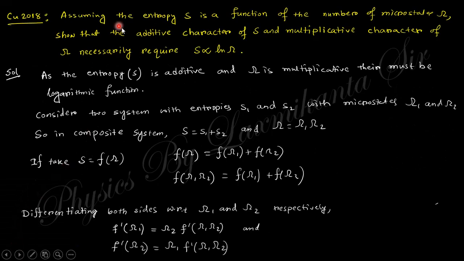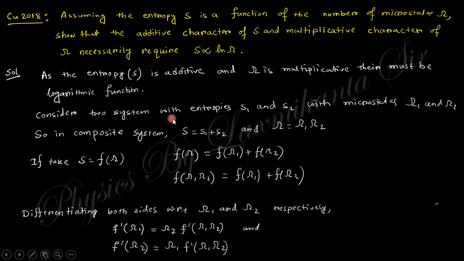The next question says: assuming the entropy S is a function of the number of microstates omega, so that the additive character of S, that is the entropy, and the multiplicative character of omega, that is the thermodynamic probability, gives this relation, S proportional to ln omega. As the entropy is additive and omega is multiplicative, this must be a logarithmic function, because in the case of logarithm the multiplication changes into addition.